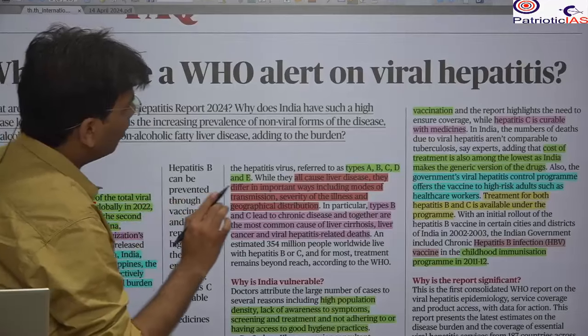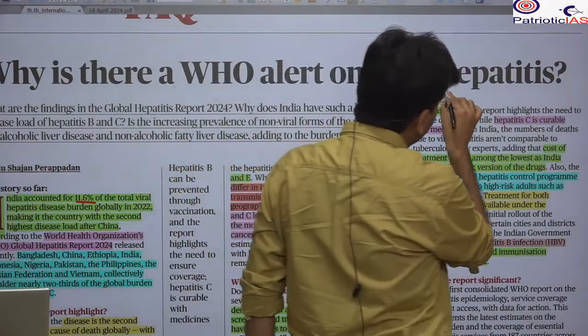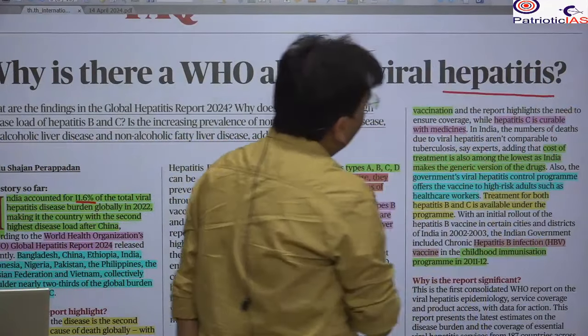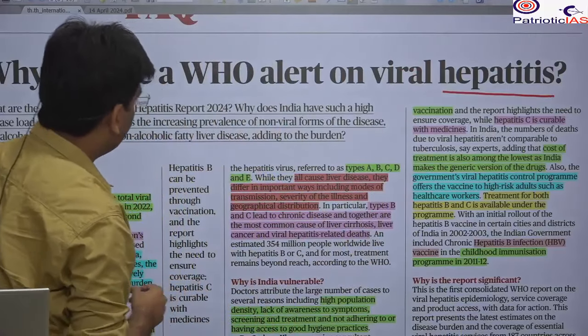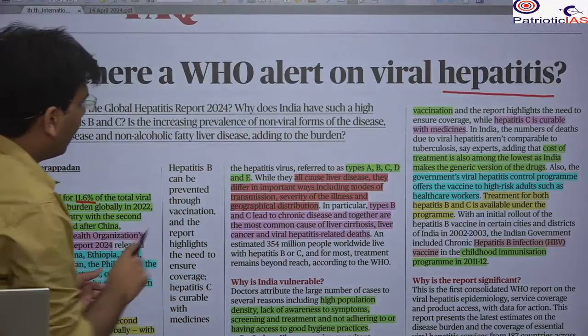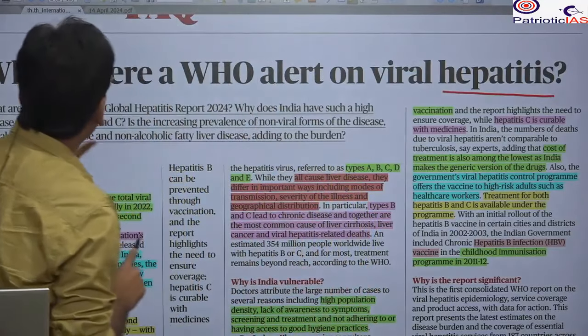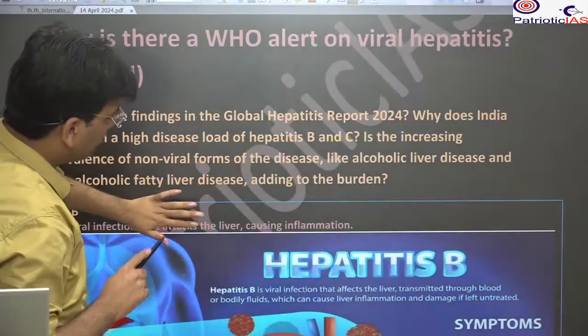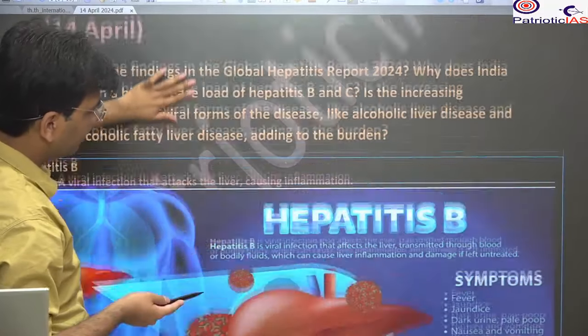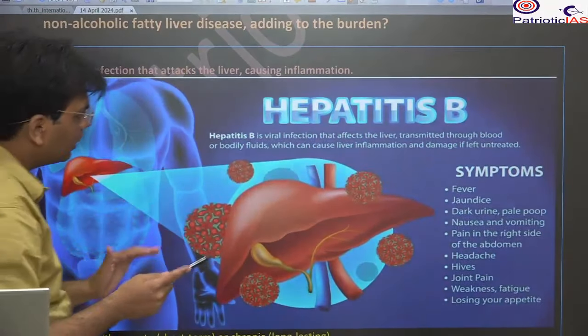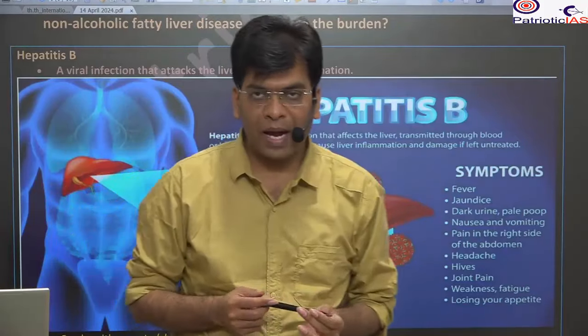So first of all, you should know what is this hepatitis B, and what is hepatitis at all? There are 5 types of hepatitis: A, B, C, D, E. Mostly the cause is the same, but there are some variations in the mode of transmission and the virus that impacts.